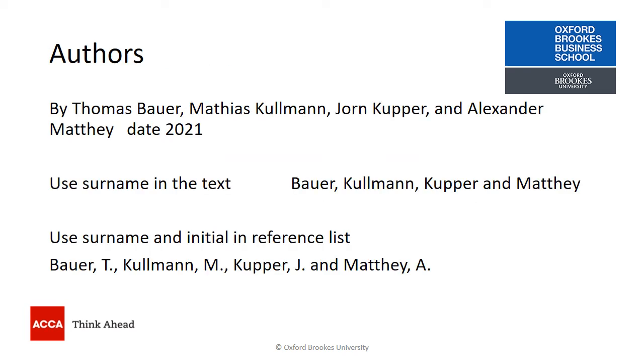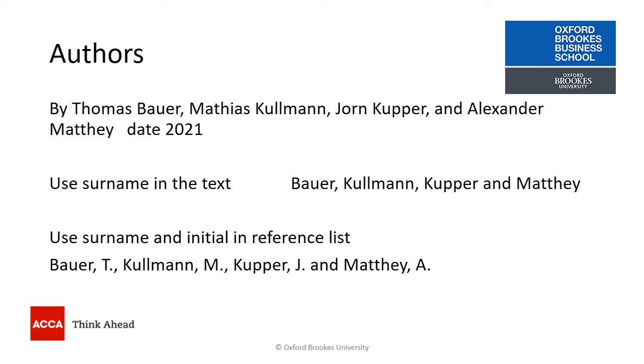So when we include those authors, we use the surname in the text. And because there's 4 of those people, for the first time we'll include 4 and then we might use et al. So Bauer et al. afterwards.